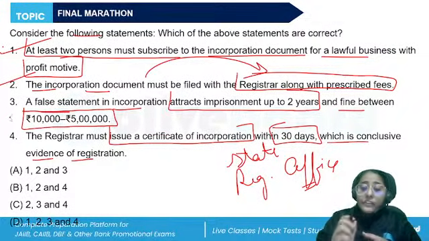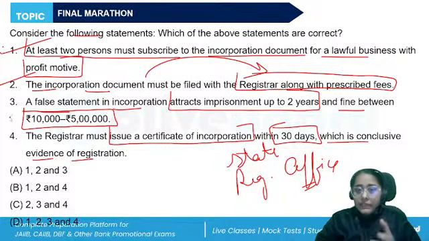If such person makes a false statement, yes, they will be punishable. This person who is making the statement will be punishable with a fine that can extend to 5 lakh rupees and imprisonment up to 2 years. Correct. So this statement is also true.